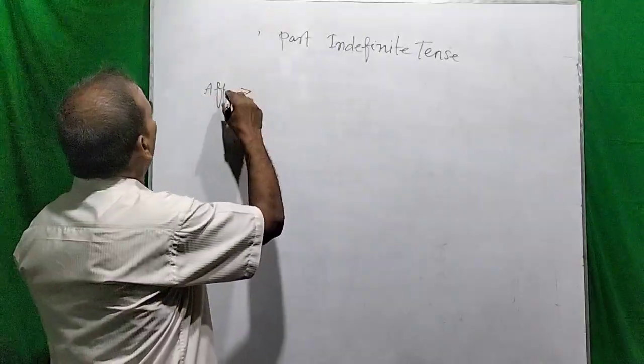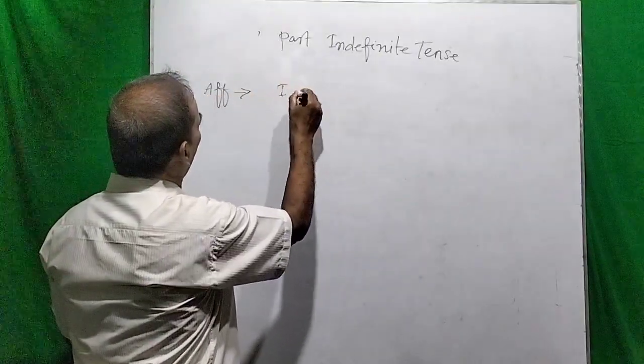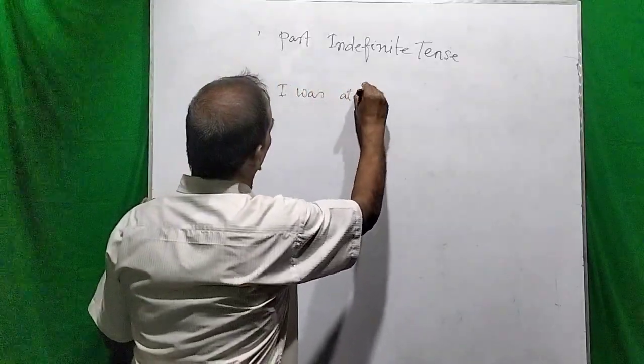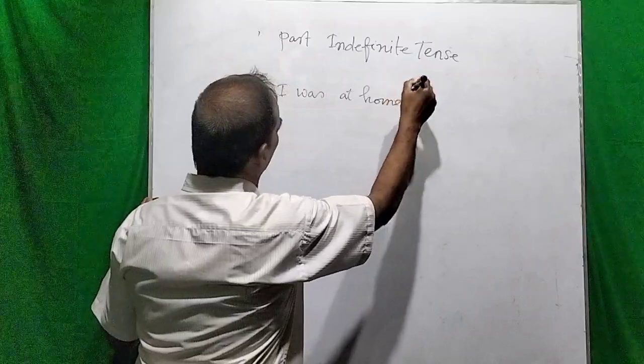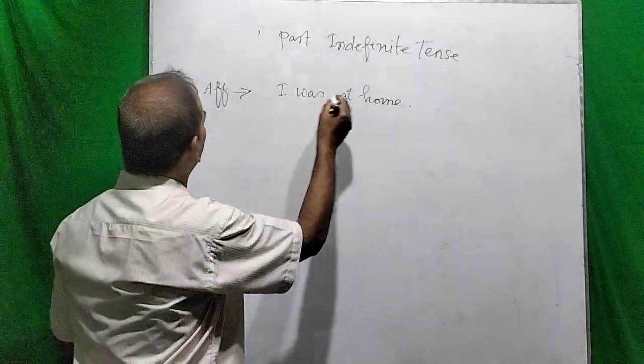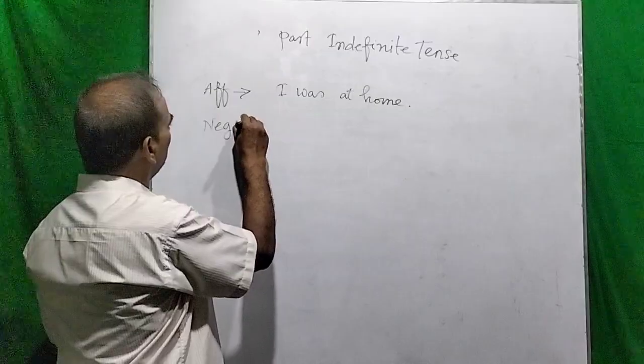First of all, the affirmative sentence: I was at home. Dear viewers, I was at home. This is the affirmative sentence.